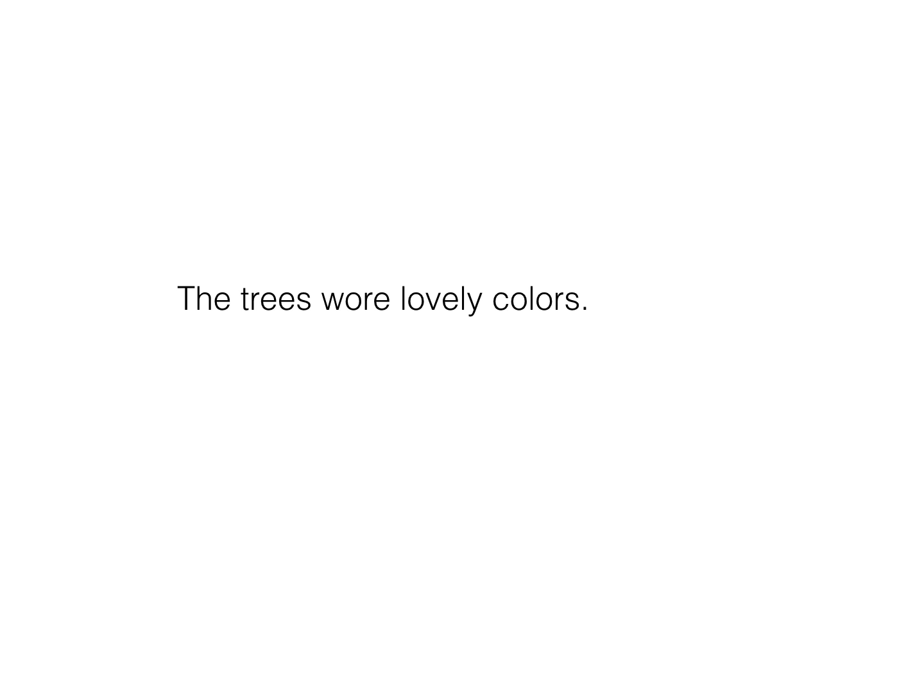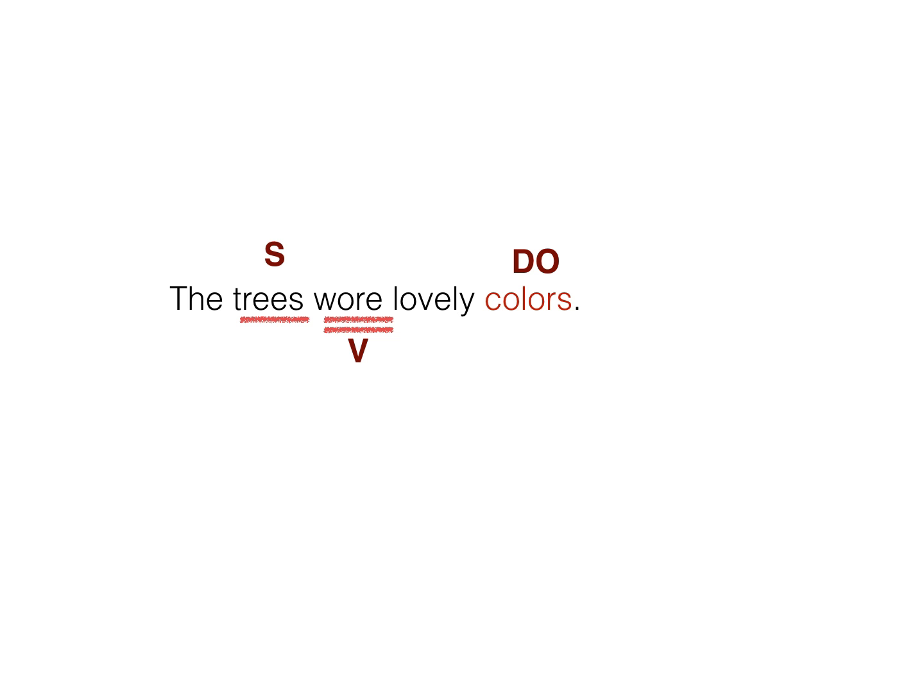The trees wore lovely colors. Trees is the subject. Wore is the verb. It is an action word. Colors is direct object. So your sentence pattern here is SVDO.